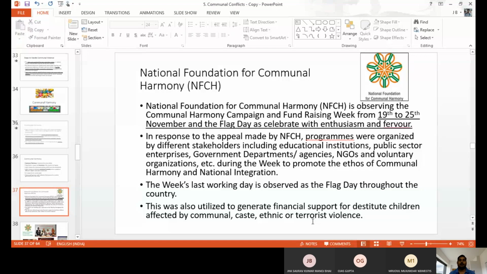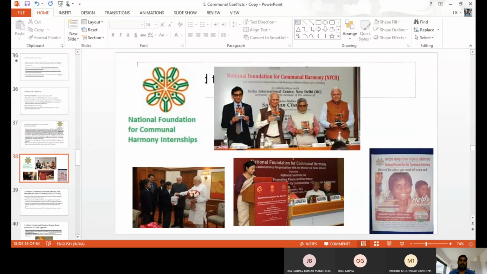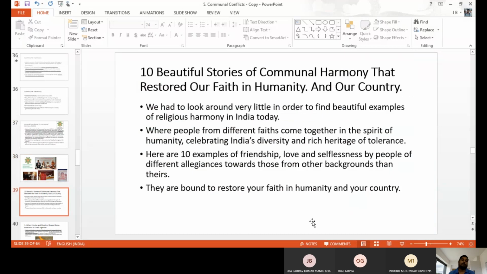So this is also a way we can develop communal harmony in our society. We have a number of incidents of communal harmony, but I want to mention the 10 best examples of communal harmony in India. These are things we should learn and know. When everybody knows about communal harmony, only then can we develop it, and only then can we stop communal violence.